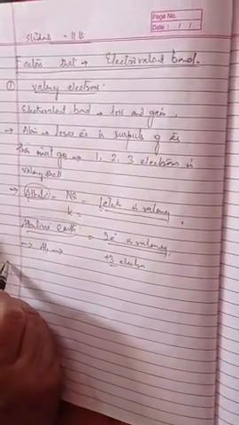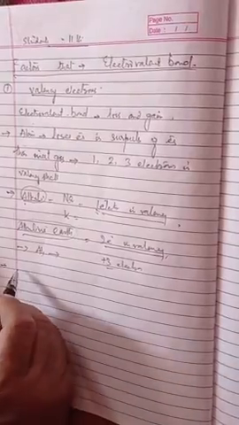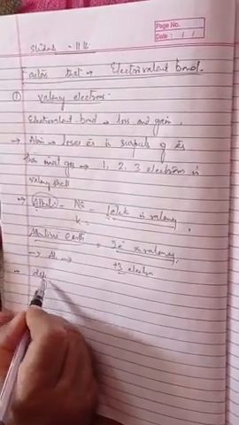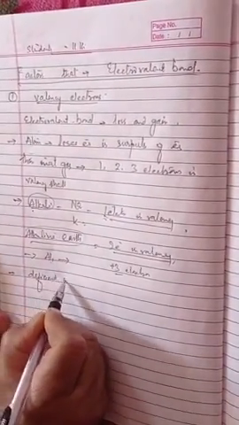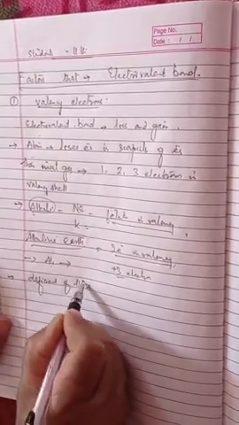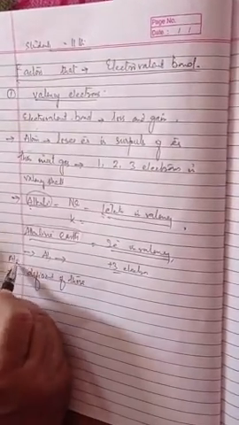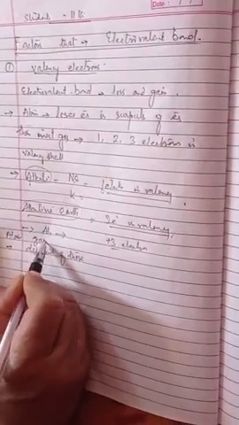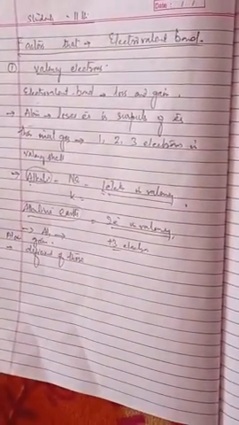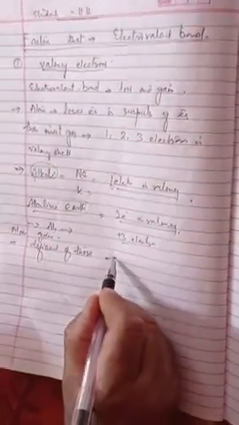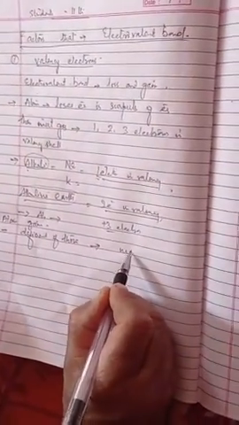The second element, which gains the electron, is deficient of those electrons, and it gains them to attain the nearest inert gas configuration.